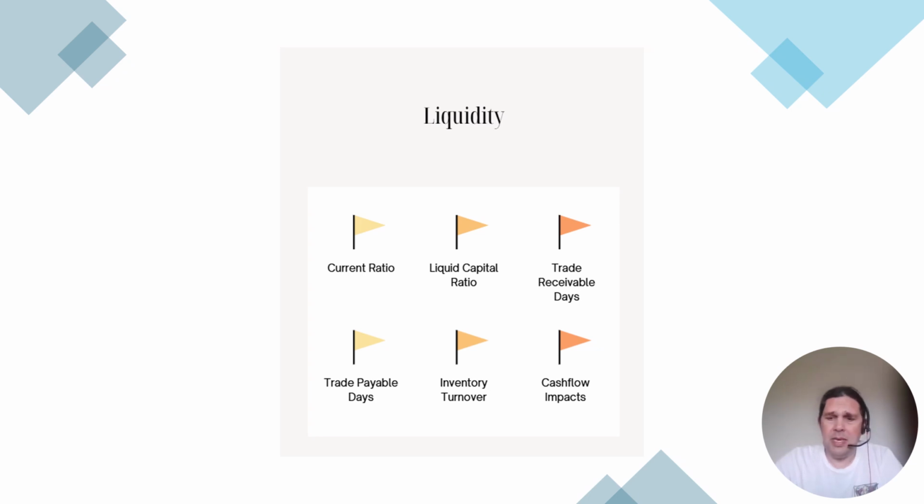So maybe we've bought too much stock, we've got too much that we're owing to our trade payables. We've got to think about cash flow. Cash flow is really important because we can't pay our bills, and if we can't pay our bills, we've got a lot of impacts. So if we look a bit deeper and we look at the liquid capital ratio, that deducts inventory. That being a lot lower helps us to identify that we are focusing too much on inventory to pay our debts, and that's a problem because inventory is our least liquid current asset. So therefore, we've got to sell it first.